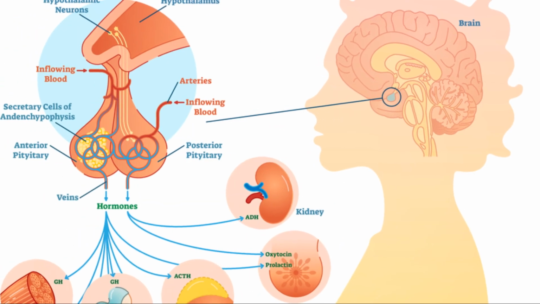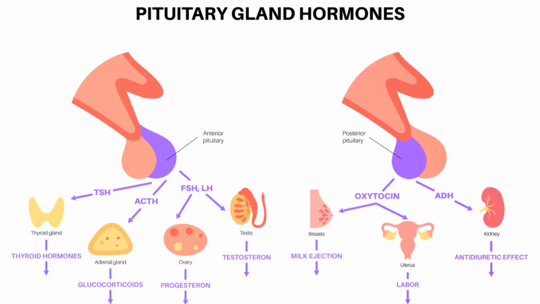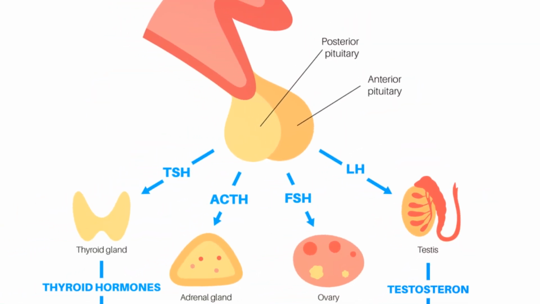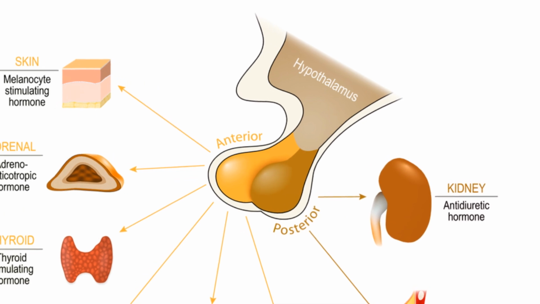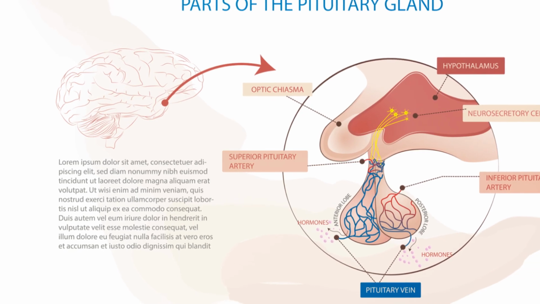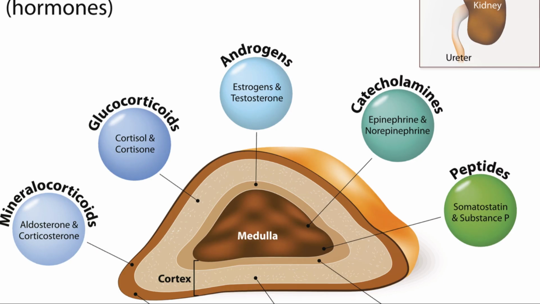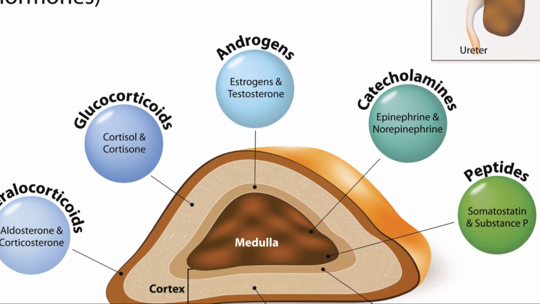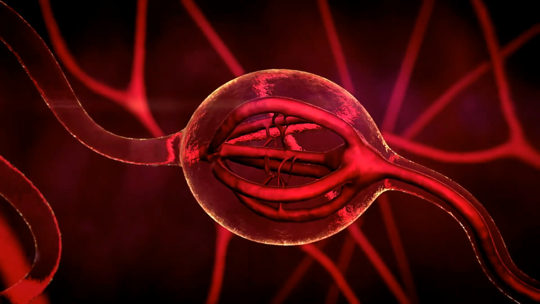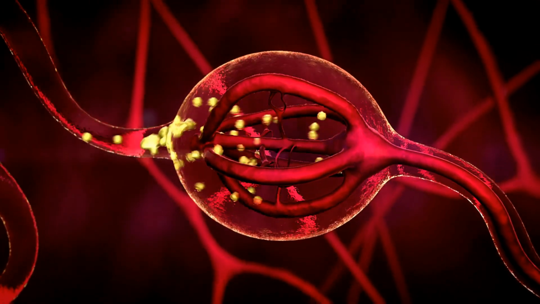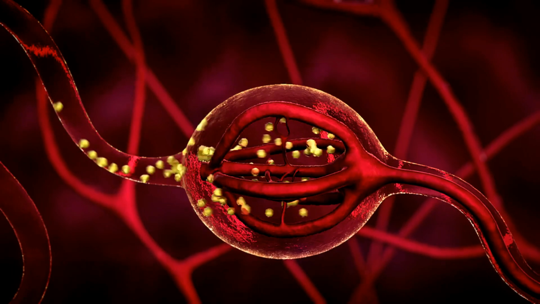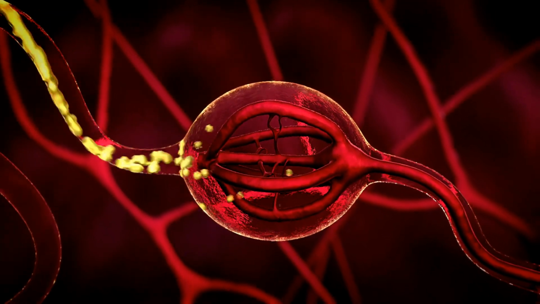The pituitary gland is often referred to as the master gland because it controls many other hormone-secreting glands in the body, including the adrenal glands. In secondary adrenal insufficiency, the pituitary gland fails to produce an adequate amount of ACTH, or adrenocorticotropic hormone. This chemical messenger is responsible for stimulating the adrenal glands to produce cortisol, which helps the body respond to stress, maintain blood pressure and cardiovascular function, slow the immune system's inflammatory response, and balance the effects of insulin to maintain blood sugar levels.